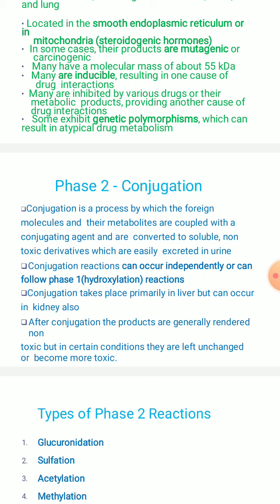Understanding? So in certain conditions we cannot change that. It will be left unchanged and cannot be converted into a non-toxic form. Rather than non-toxic, it becomes a more toxic compound, right? So these are the conditions you are going to come across while carrying out the conjugation reaction mechanism.